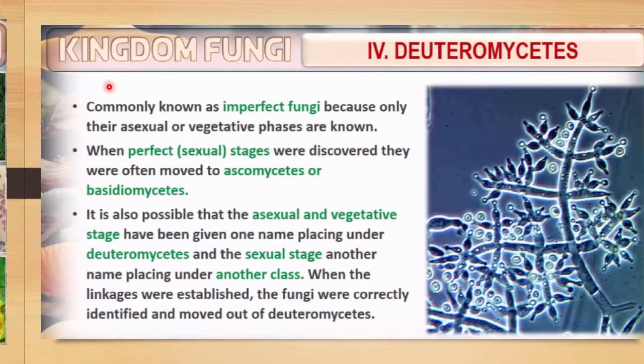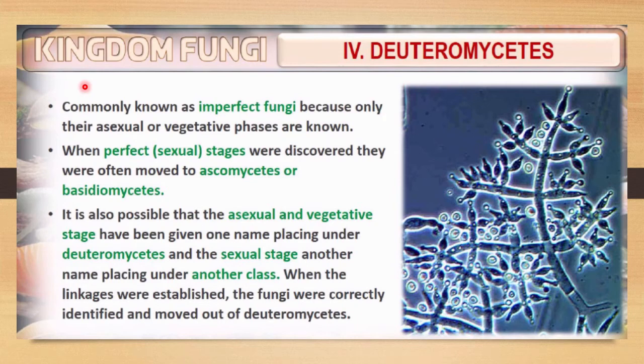The last class of fungi is the Deuteromycetes, also known as imperfect fungi. Why is it called imperfect fungi? Because in this class only the asexual or vegetative phases are known. Here you will not observe any sexual mode of reproduction. If they show sexual stages, they will be classified under Ascomycetes or Basidiomycetes. If they do not show any perfect, that means sexual, stages, they will be classified under Deuteromycetes. So be very clear, that is why it is called imperfect fungi.